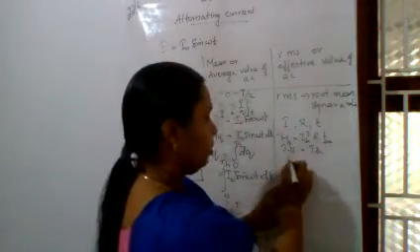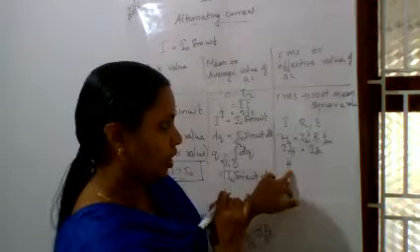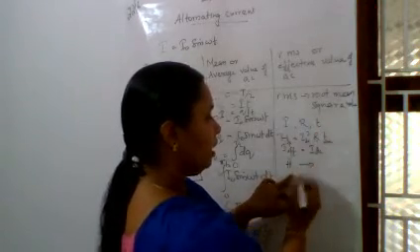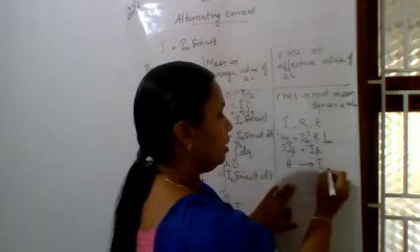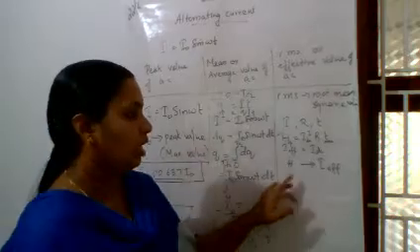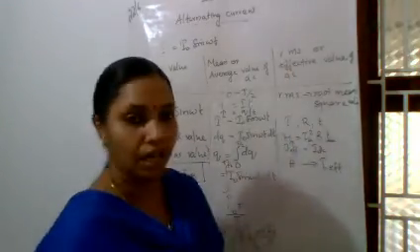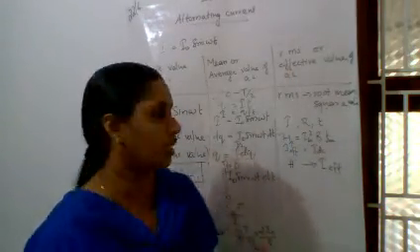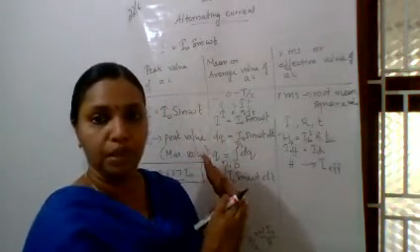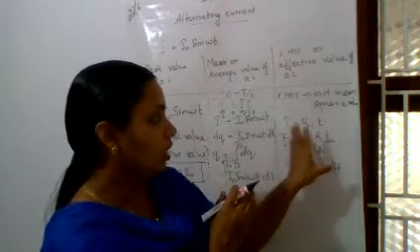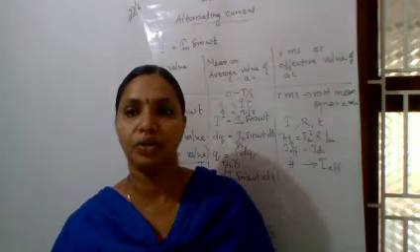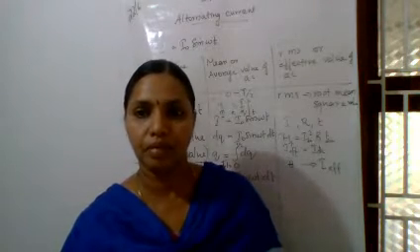So to produce this amount of heat H in the same circuit during the same time, how much AC is required? That AC is known as its effective value, or the RMS value of AC. Here the current required to produce the same amount of heat in the circuit for the same time.